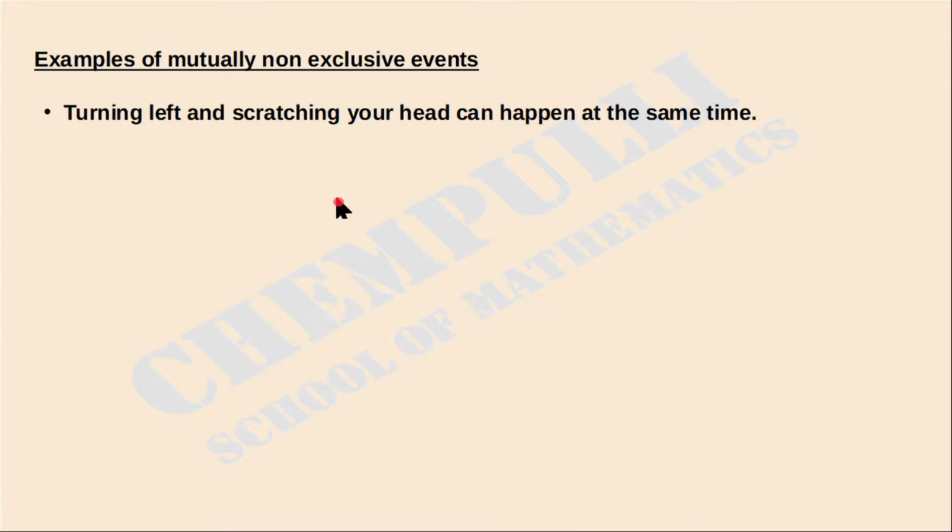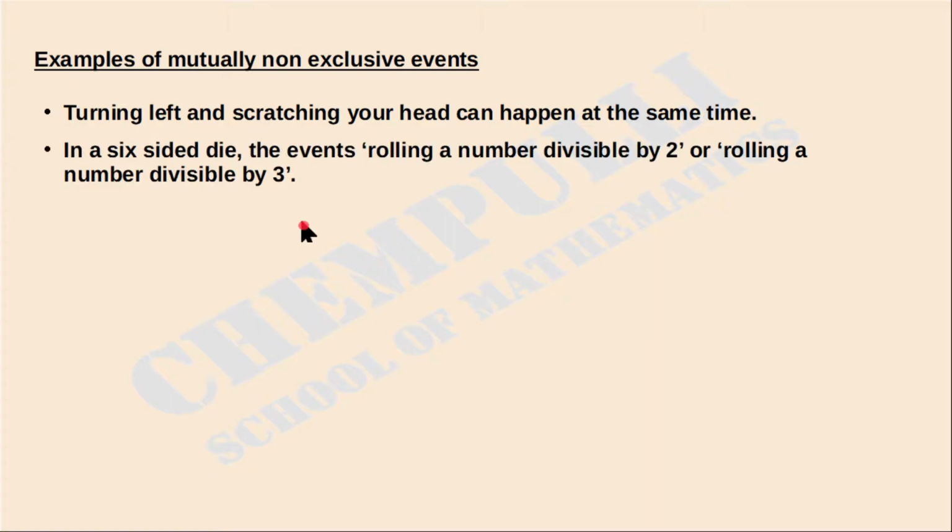Okay, then one example: turning left and scratching your head can happen at the same time, because we can do these two things together. At the same time we can do these two things, turning left and scratching your head. Is it possible? Yes, we can do these two things at the same time. That means these events are not mutually exclusive, that is, mutually non-exclusive events.